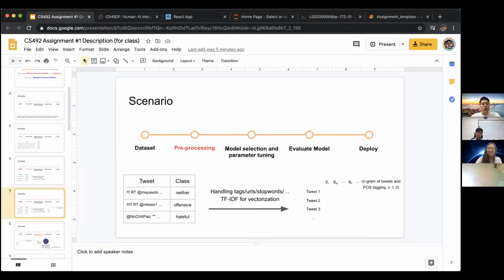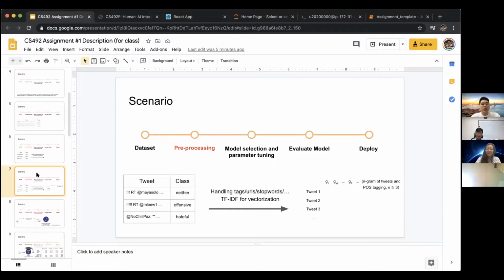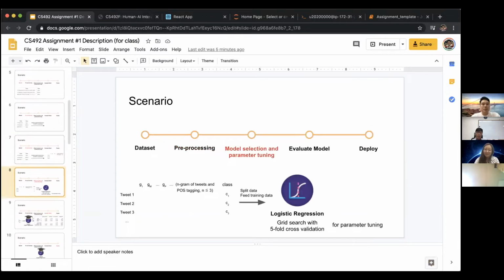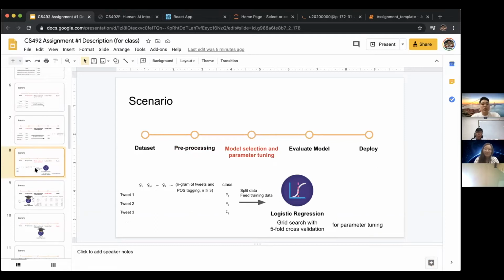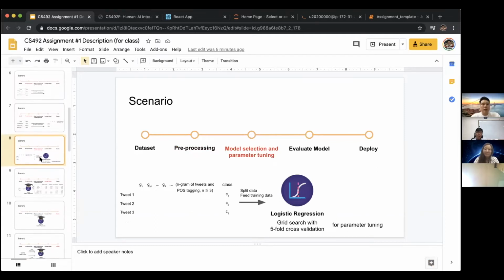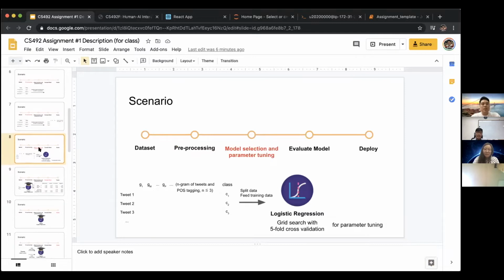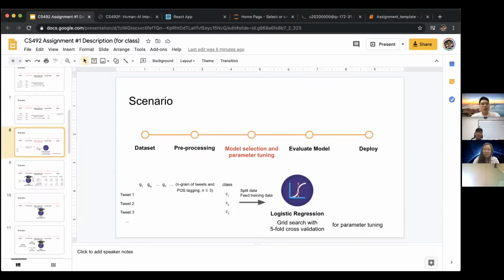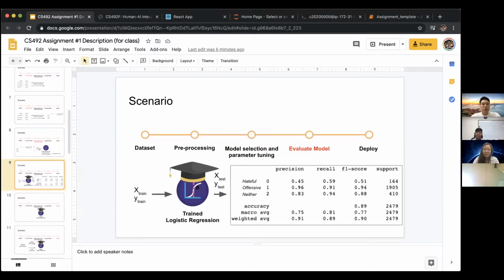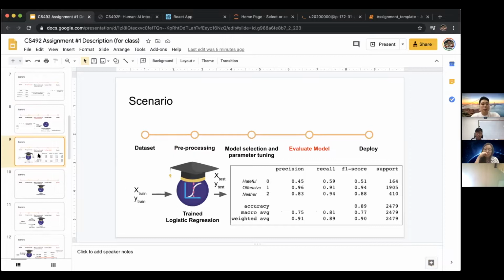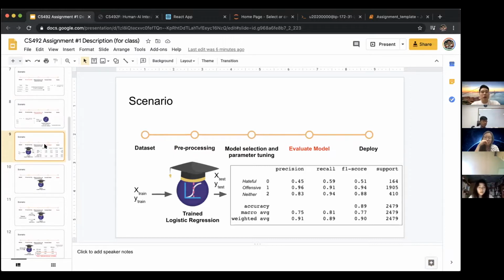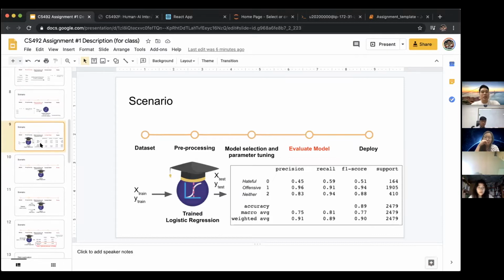So we pre-process it. We translate the tweets into vectors, and we feed this into a model called logistic regression. We also try to find the best parameters for the logistic regression, and we train the model. So here we have a trained logistic regression. And with the split data set, we can also evaluate the model. So here's the performance. So far, we talked about the model building, and now our assignment is starting.